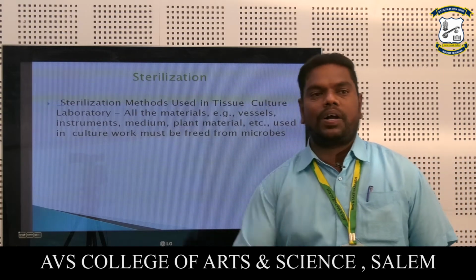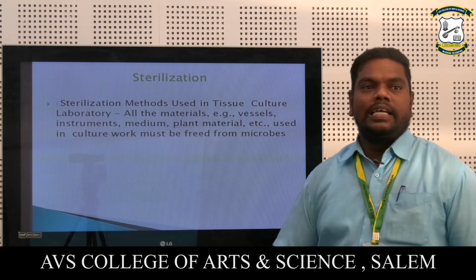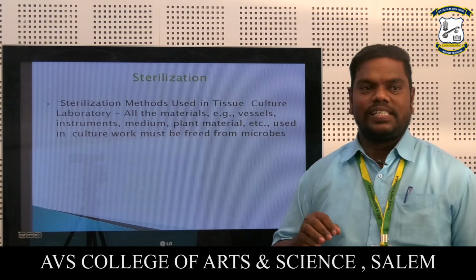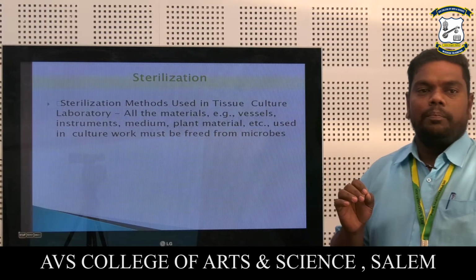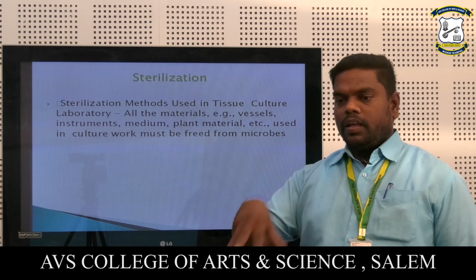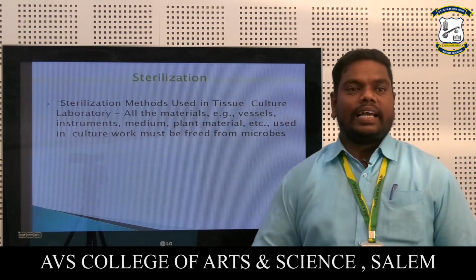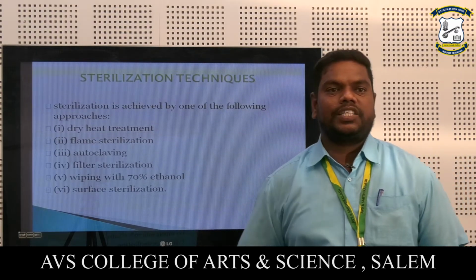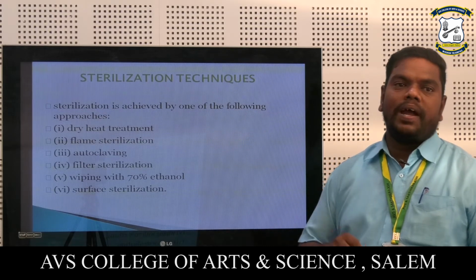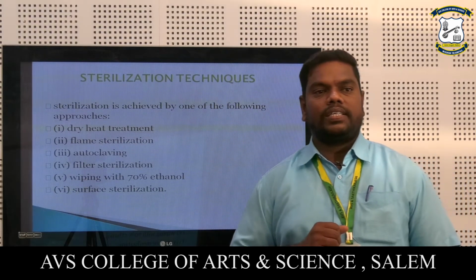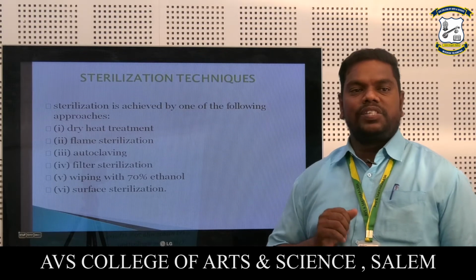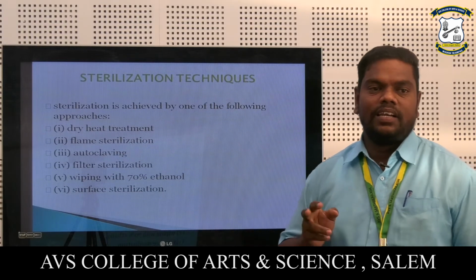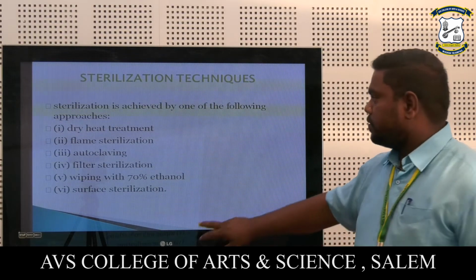Sterilization is one of the important stages of plant tissue culture. Sterilization methods are used in the tissue culture laboratory. All the materials, for example vessels, instruments, media, plant material, and the in vitro culture laboratory also, in culture work must be free from microbes. Sterilization is achieved by one of the following approaches: dry heat treatment, flame sterilization, autoclaving, filter sterilization, wiping with 70% ethanol. Last one is surface sterilization.